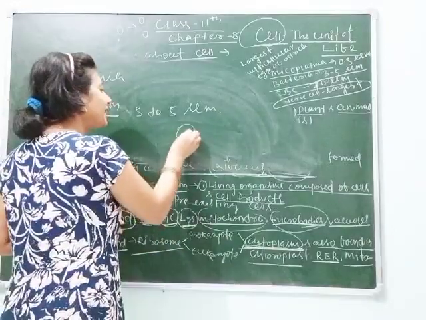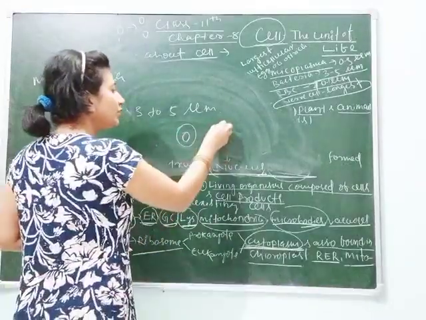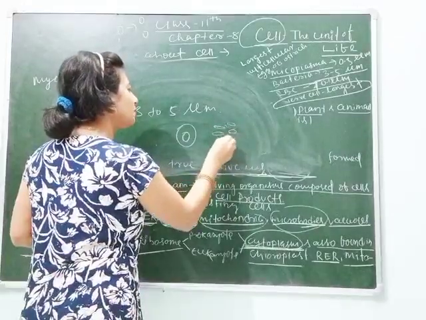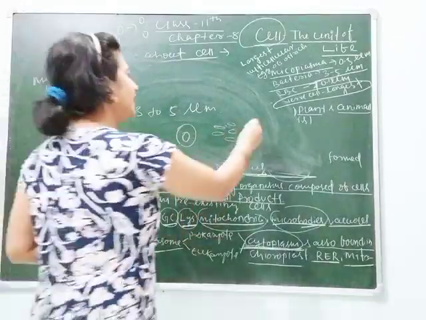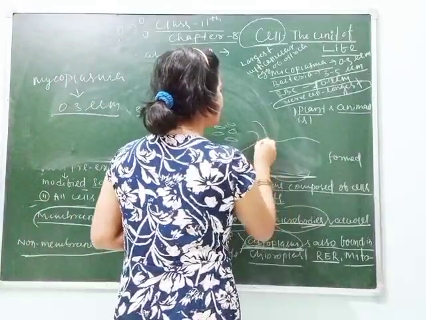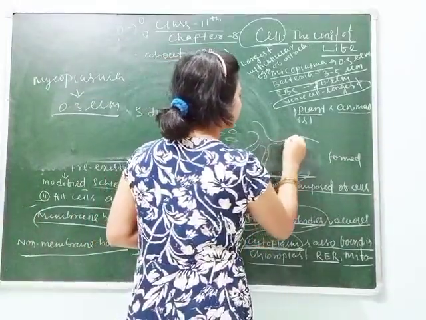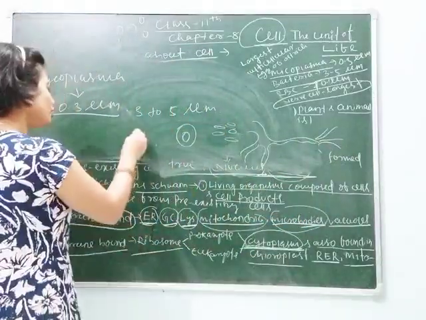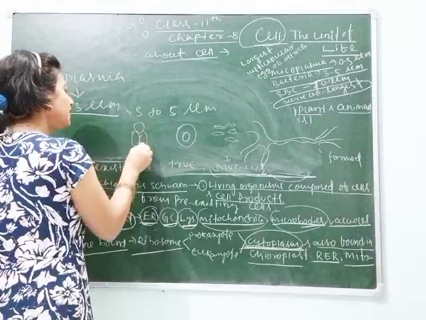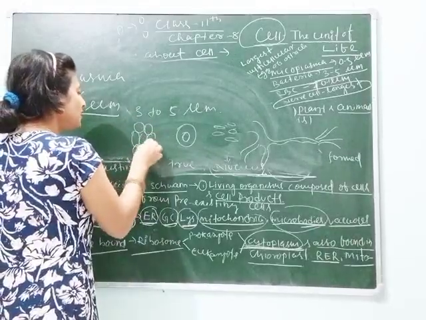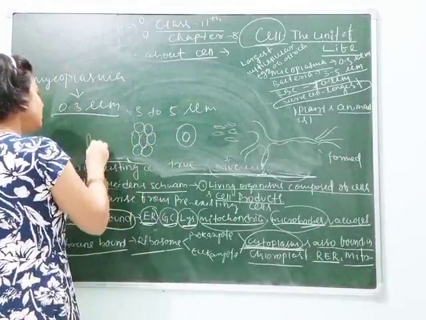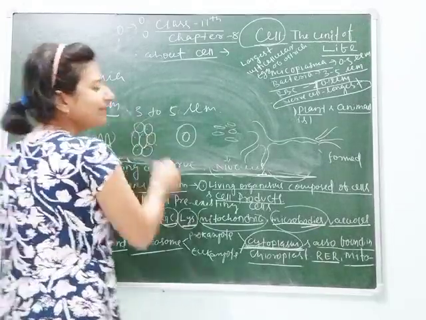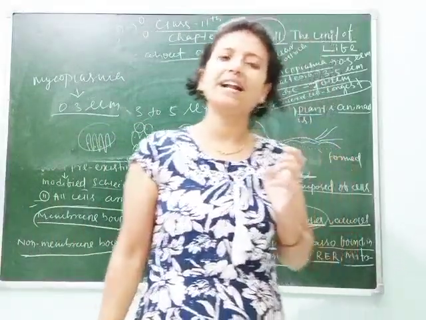Here you can see different types of cells. This is RBC, and this is mycoplasma. The structure of mycoplasma is like this. Then the nerve cell is like this. You know about the nerve cell. Then some plant cells, these are the mesophyll cells. These are the columnar epithelial cells you have already studied. So we can see different types of cells in both plants and animals.